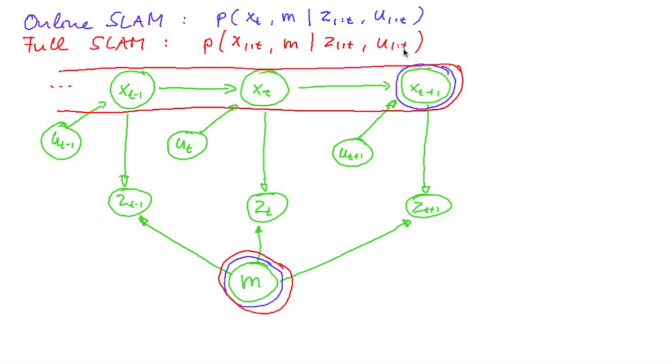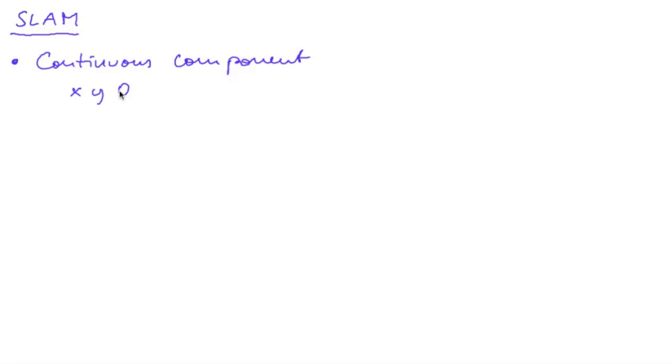Now, how can I compute those probabilities? There are two principal problems which make the SLAM algorithm computationally expensive. There is a continuous component, which we already outlined. We have to compute the x, y, and theta of the robot, but also the x1, y1 position of the first landmark, x2, y2 of the second, and so on, until the nth landmark. And this is just for the online SLAM algorithm. And so as you see, the number of those continuous variables may become very large.